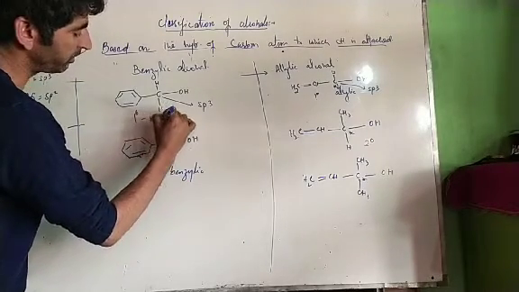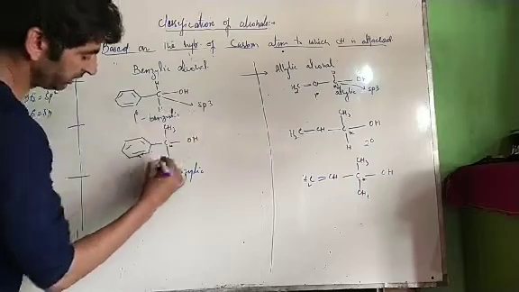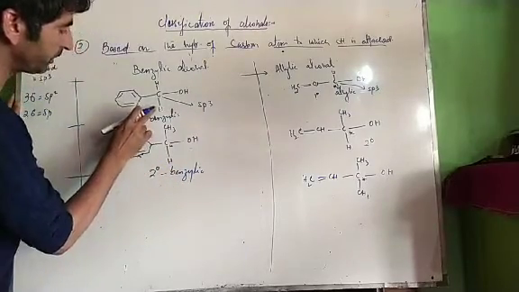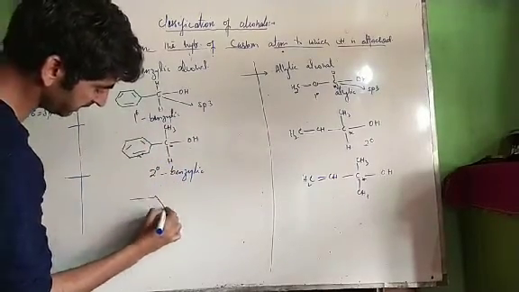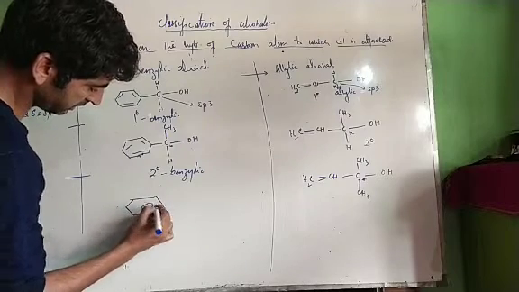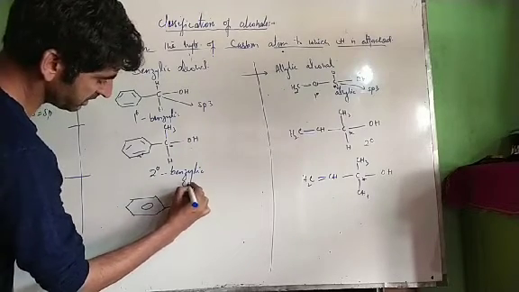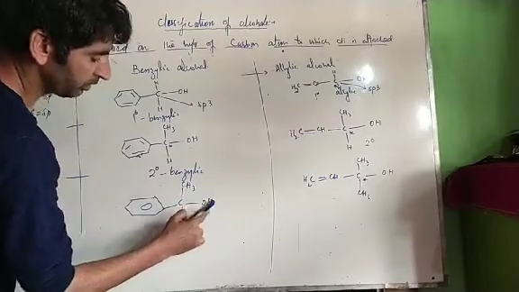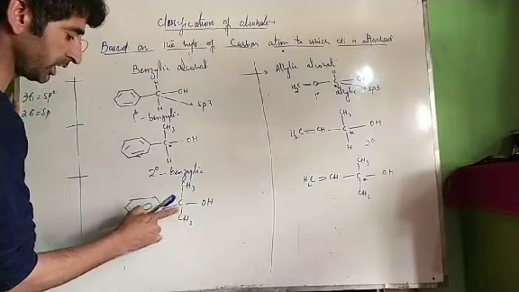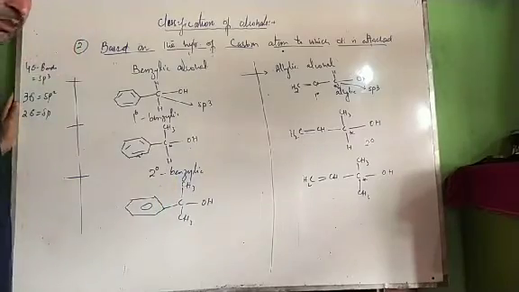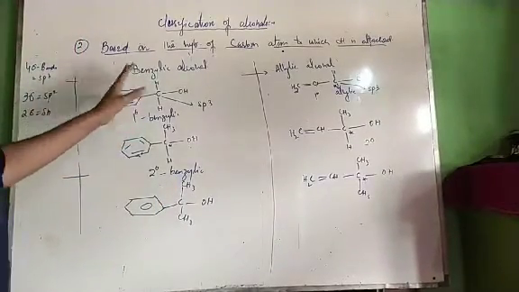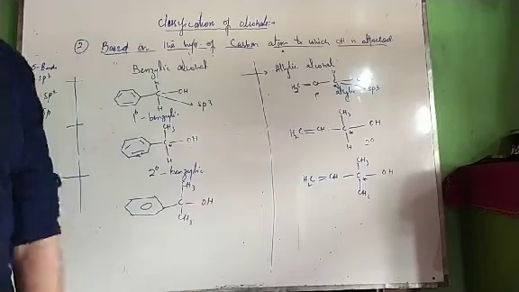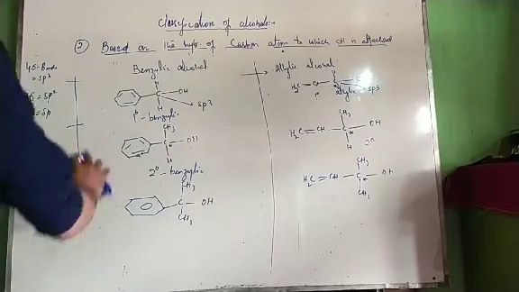You can make now tertiary benzylic if you replace this hydrogen atom as well. Now this is our tertiary benzylic alcohol. OH is attached to benzylic carbon. This carbon is directly attached to three other carbon atoms. These are compounds, alcohols, in which OH is attached to sp3 hybridized carbon.